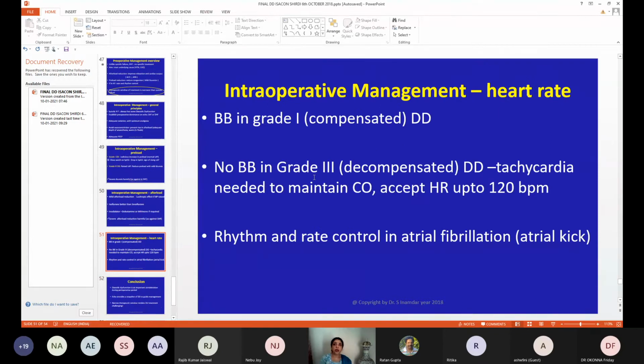Now we will consider heart rate. I have already explained to you. In grade 1, you can certainly give a beta blocker. But in grade 3, don't give a beta blocker because it is already a decompensated heart. Ejection fraction has also started falling, and tachycardia is required to maintain that cardiac output. So you have to accept a higher heart rate. Don't try to reduce it below that. And in atrial fibrillation, you have to control his rhythm as well as rate.